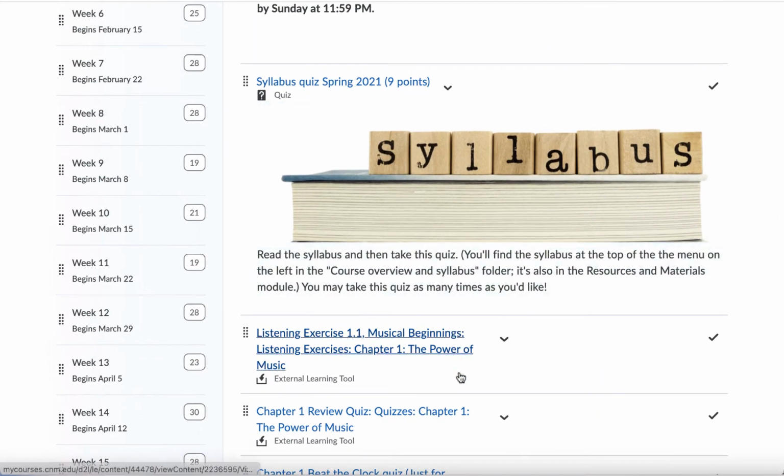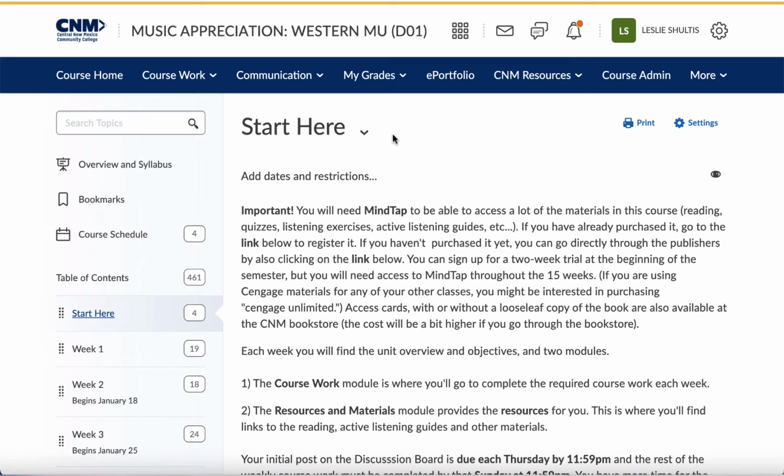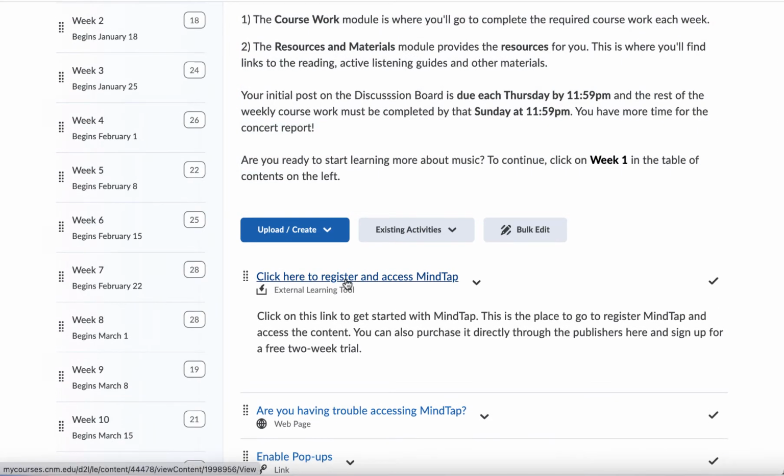And there's some materials here that are from MindTap. So if you haven't registered it yet, I think you need to go back to start here and register it. And if you have registered it, it should take you right to the individual assignments. I just went back to start here. So to show you again, this is where you'll go right here to register MindTap. And by the way, you can also sign up for a free 2-week trial. You will need MindTap for the whole semester, but at least you can get started if you can't purchase it quite yet. So when you click here, it'll take you in and give you those options.